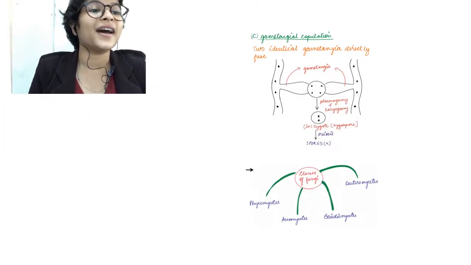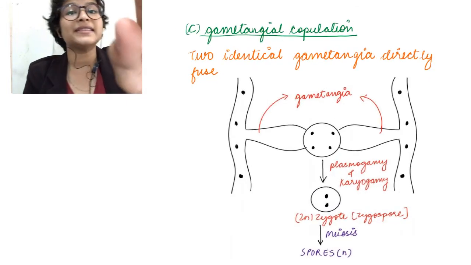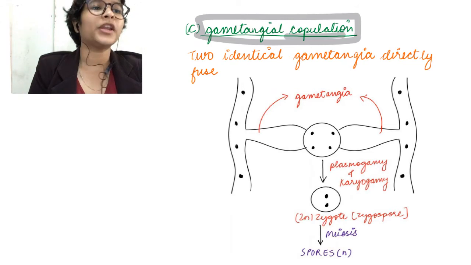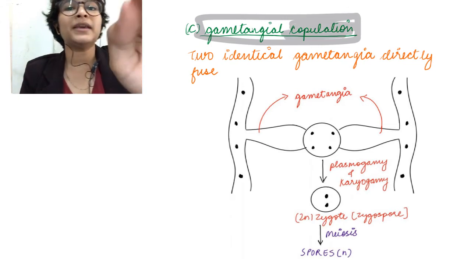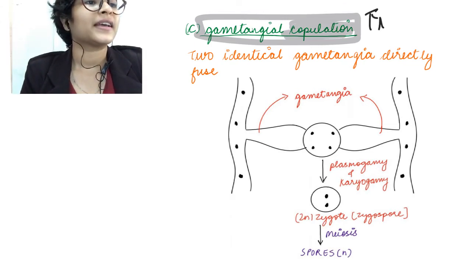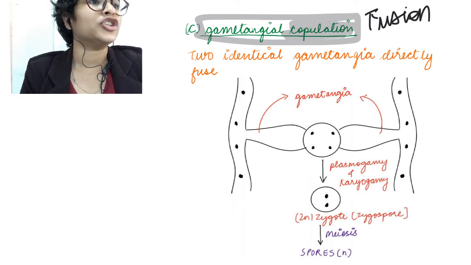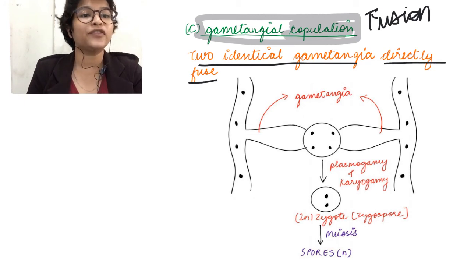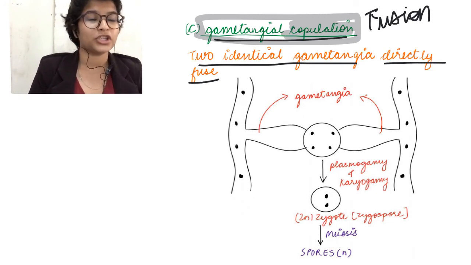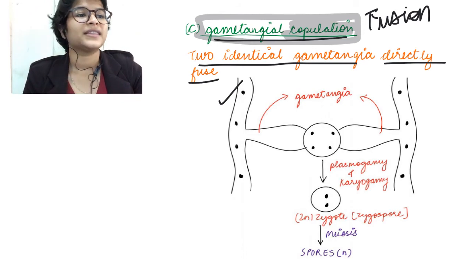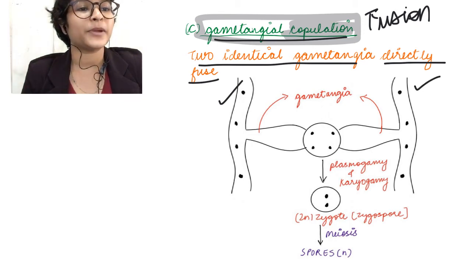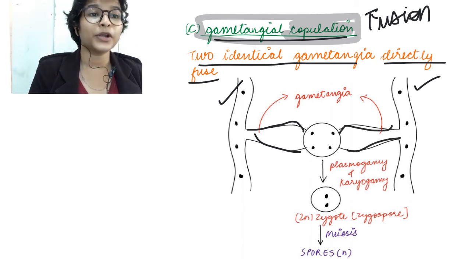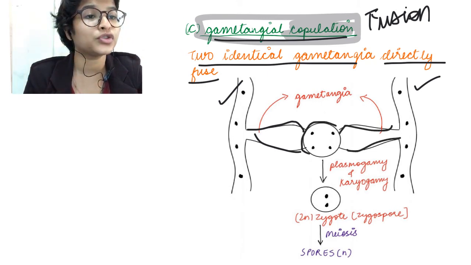Finally, the last type of sexual reproduction, that is gametangial copulation. Now what is the meaning of copulation? Copulation literally means fusion. ठीक है. So basically two gametangia are going to fuse. Two identical gametangia directly fuse together in gametangial copulation. So this is one hyphae, this is the other hyphae, and this is the specialized gametangia here. ठीक है. Even this one.